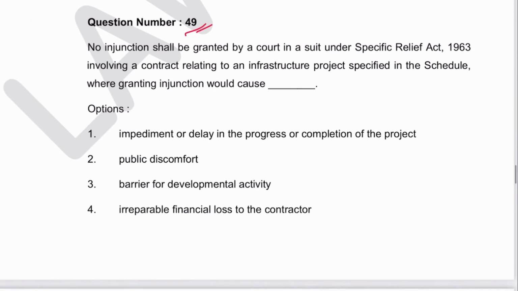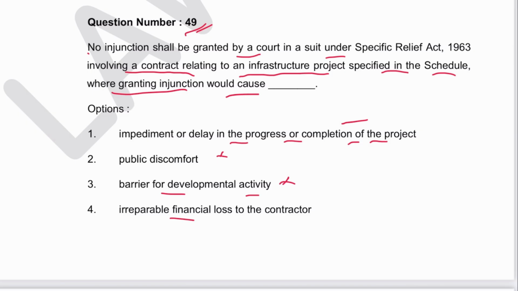Next 49. No injunction shall be granted by a court in a suit under the Specific Relief Act involving a contract relating to an infrastructure project specified in the schedule, where granting the injunction would cause impediment or delay in the progress or completion of the project. This is correct. Public discomfort, no. For development activity, no. Irreparable financial loss, no. 1 is the answer. And we have just discussed this section as well. Section 20A came by the 2018 Amendment Act.